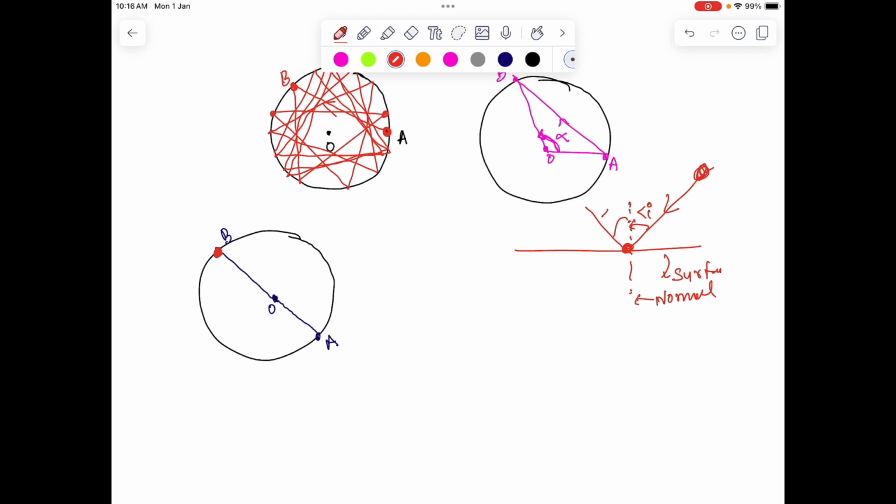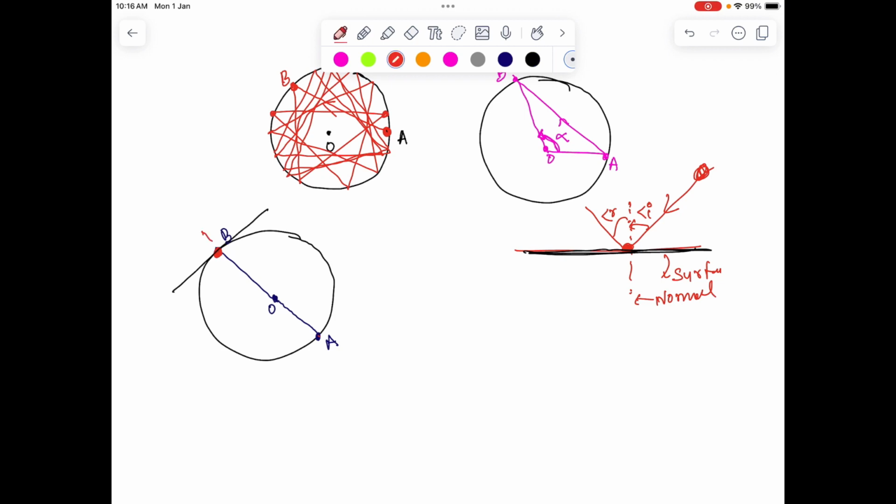According to the law of reflection, the angle of incidence and angle of reflection will be equal, provided the collision is perfectly elastic and there is no dissipation of energy, obviously.